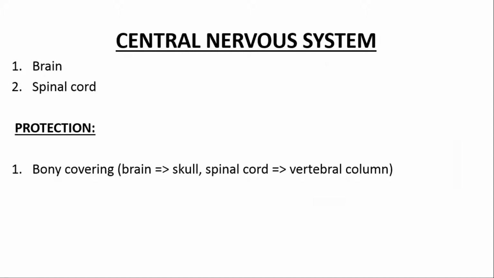The central nervous system, CNS, includes the brain and spinal cord, right? Our brain and spinal cord are well protected. How? We have a bony covering or bony armor. Like on the brain we have the skull, and for the spinal cord we have the vertebral column. The vertebral column encloses our spinal cord for its safety, and we have a very hard skull or brain case which protects our brain.